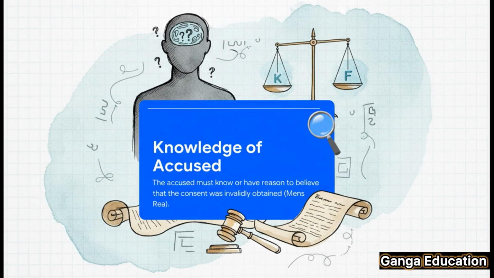The prosecution has to go one step further. They have to prove that the accused person knew, or at least had a good reason to believe, that the consent was being given under those invalidating circumstances.